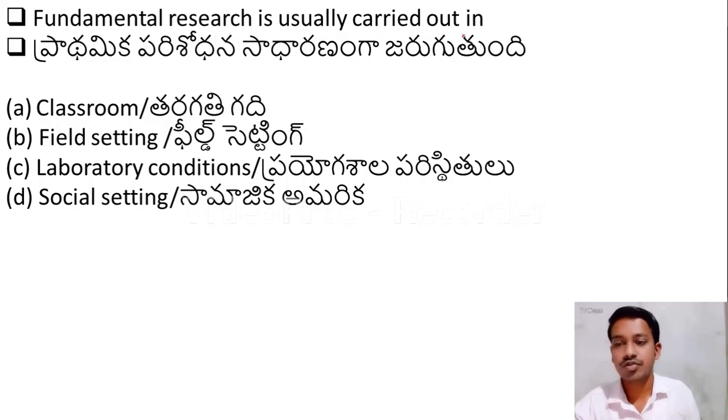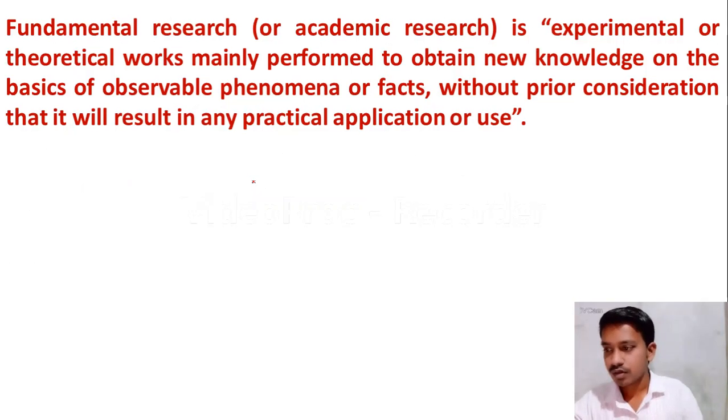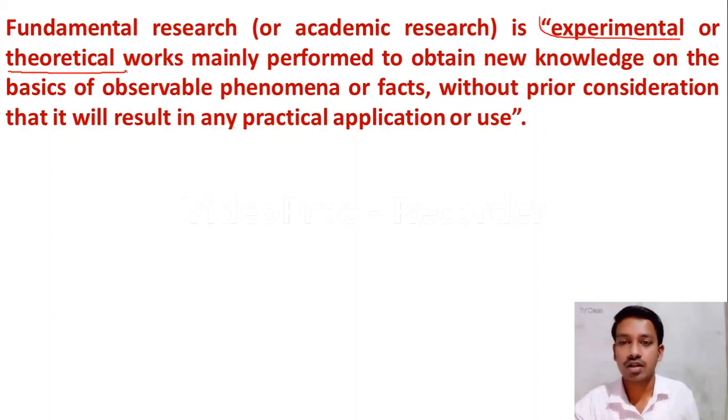Fundamental research is usually carried out in option A, classroom, option B, field setting, option C, laboratory conditions, option D, social setting. Here the right answer is option C, laboratory conditions. Okay, because fundamental research will take place in the laboratory. And fundamental research, please remember, is also known as the experimental research, or it is also known as the theoretical research, which is mainly performed to obtain new knowledge.